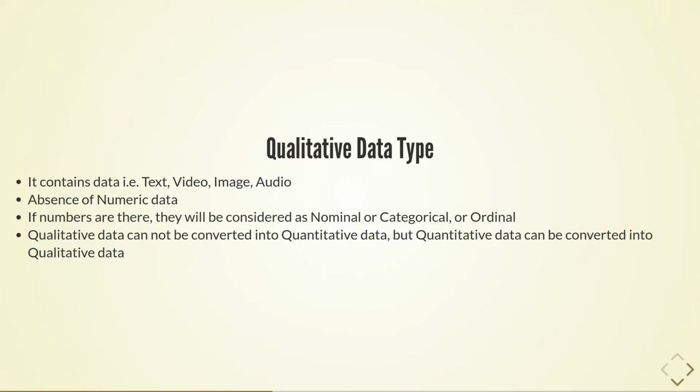Let's look at the qualitative data type first. As described earlier, it contains text, videos, images, and audios. It does not contain numeric data, but if any numbers are there, they will be considered as nominal or ordinal. Structured qualitative data is further divided into nominal and ordinal scale.